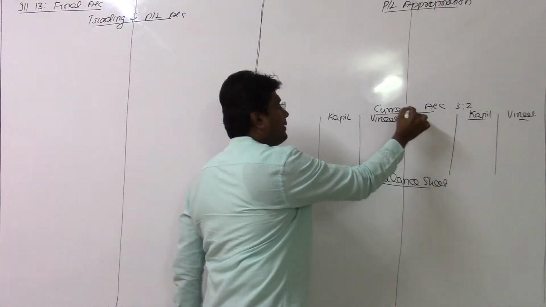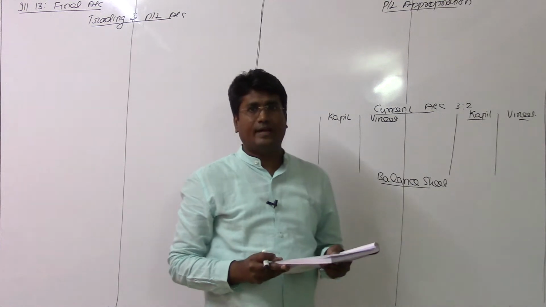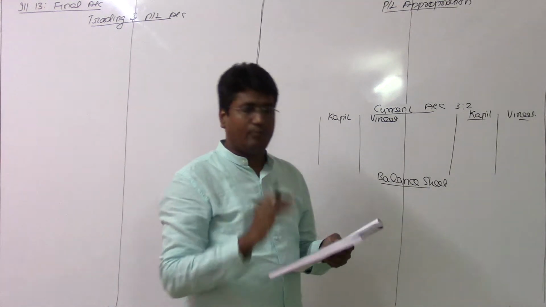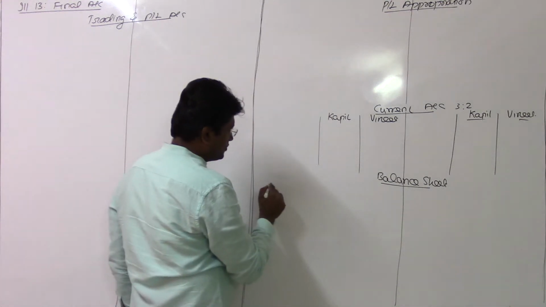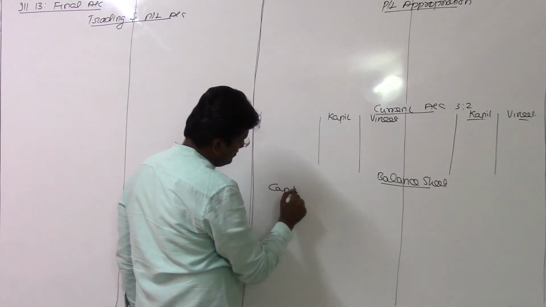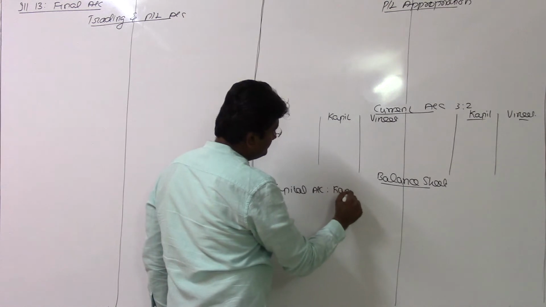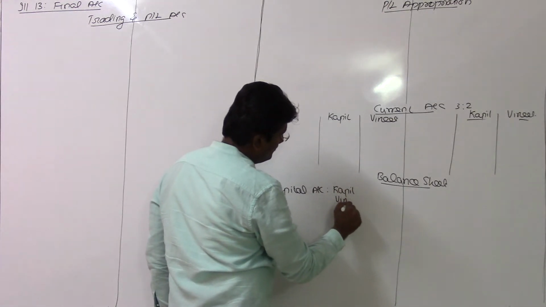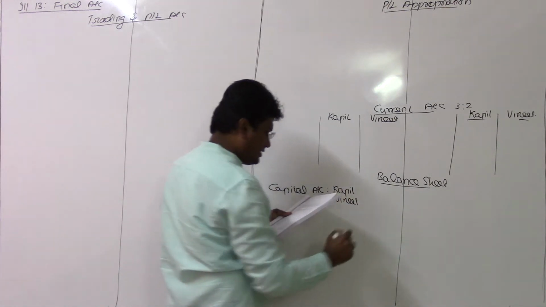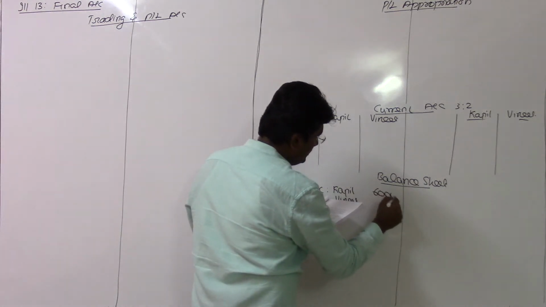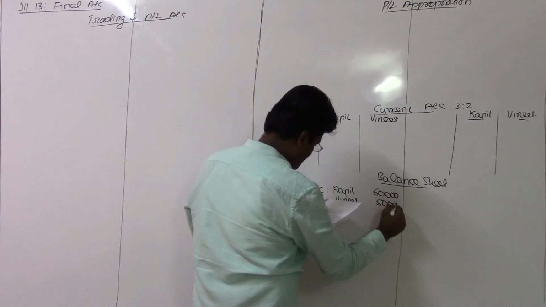I have to prepare the capital account, but we usually don't make any adjustments, so there will not be any change. Directly I will post it in the balance sheet. Under capital account, Kapil and Vineet, the balance is 60,000 and 50,000 rupees.